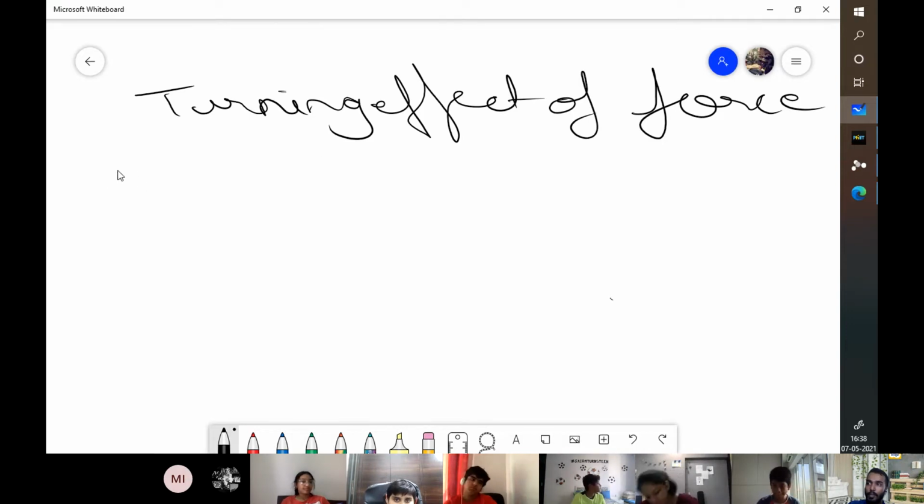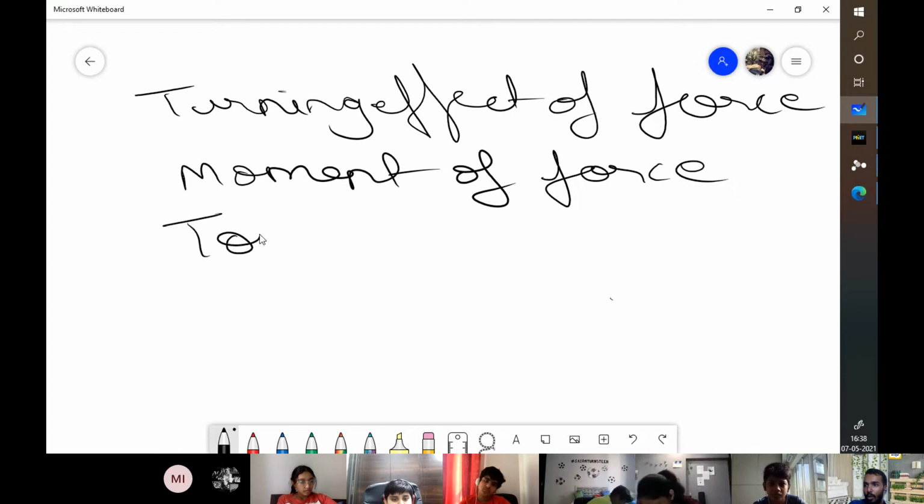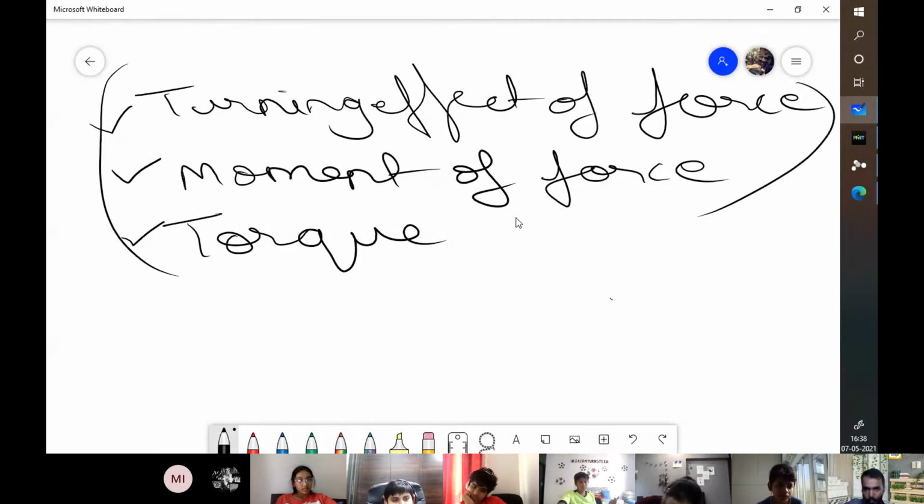Yeah, turning effect of force. Okay, it's also called moment of force, and it's also called torque. These all are the same kind of concept that we'll be learning right now. So from this point on, we'll be discussing all these. They are the same thing but with different names.